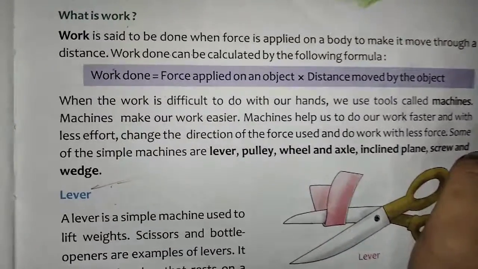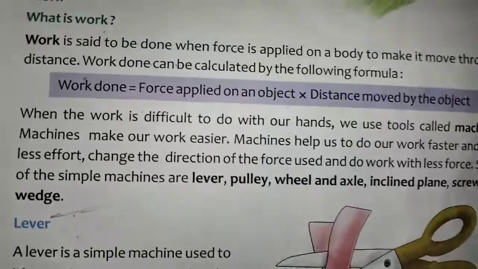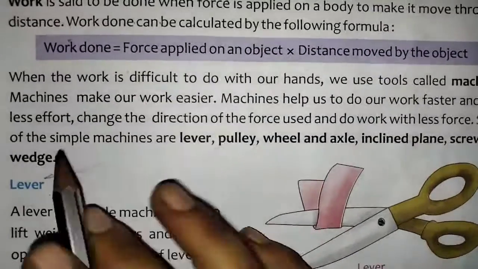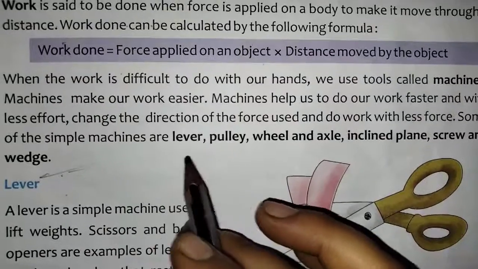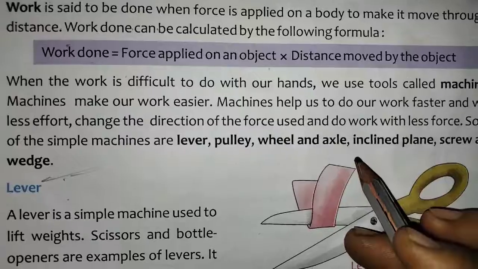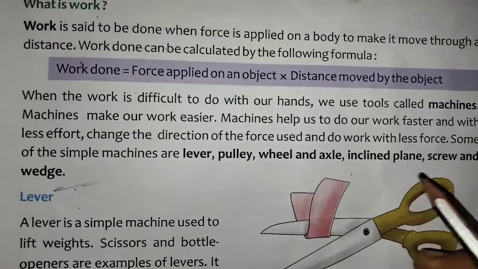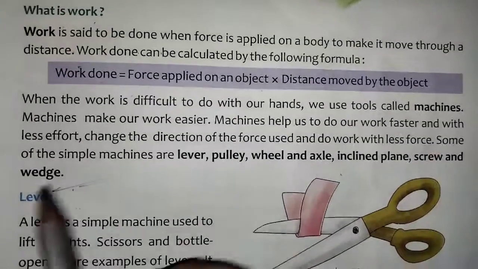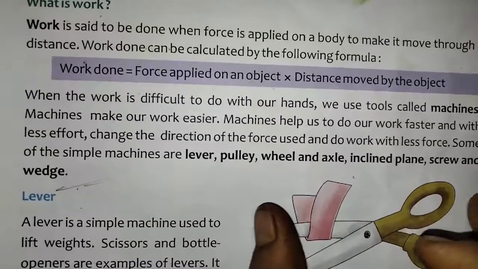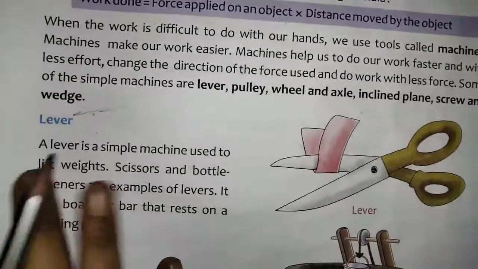And we will not waste too much time or too much energy. Some of these simple machines are lever, pulley, wheel and axle, inclined planes, screw and wedges. These are some types of machines that we have to see.